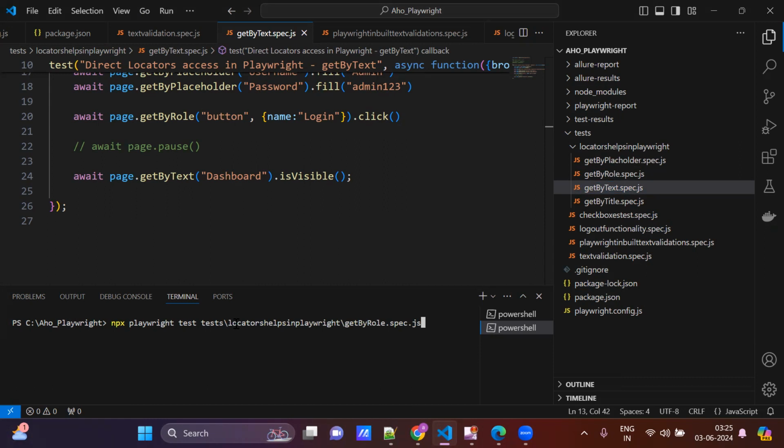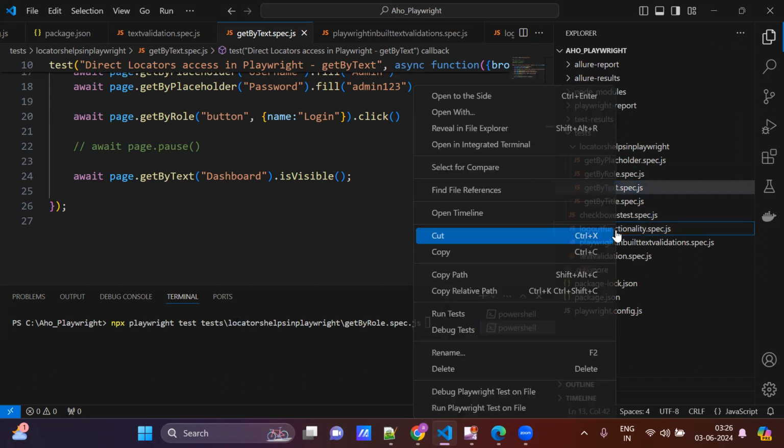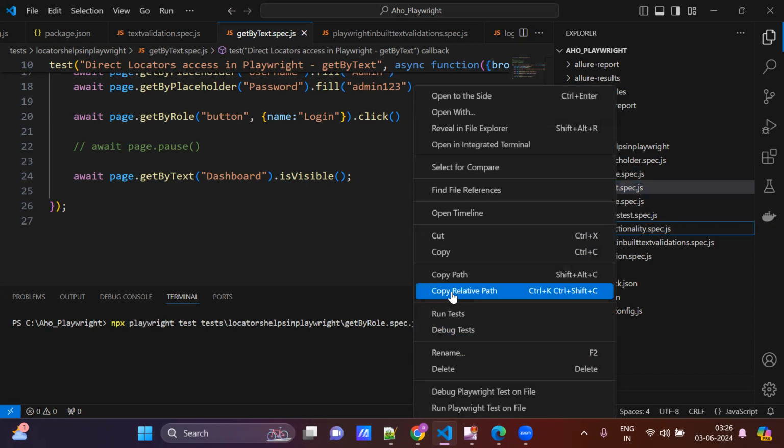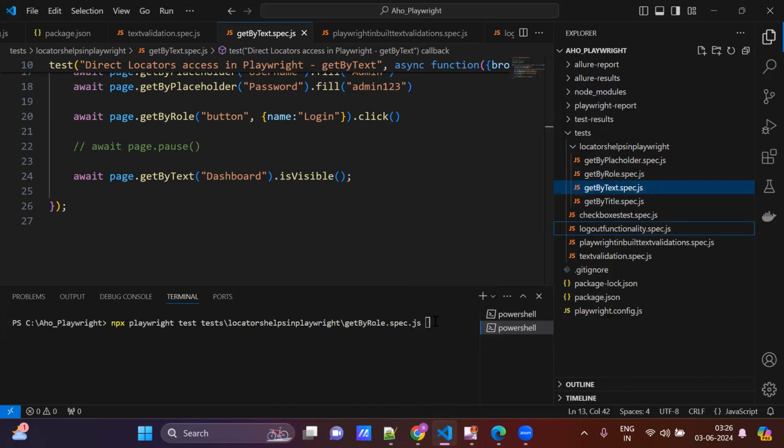Then a space, and get this one also, the logout functionality. Space, hyphen hyphen headed mode. I am running headed. I'm changing the path with a backward slash.